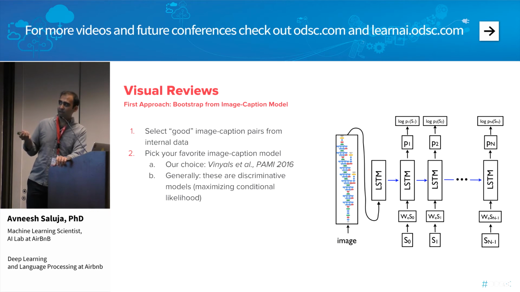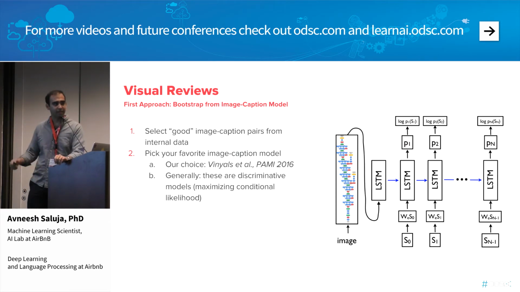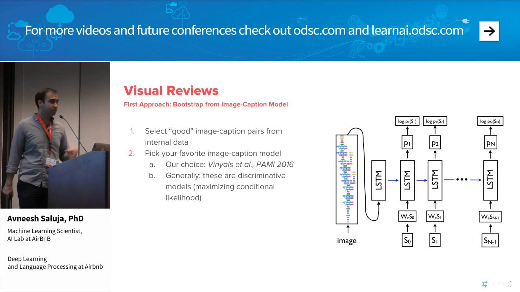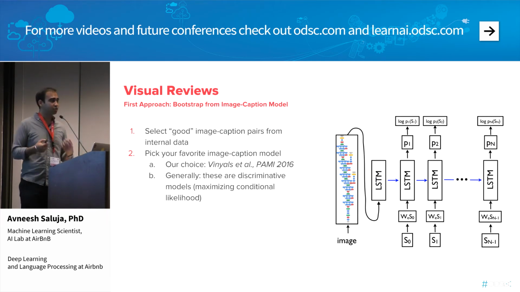Essentially we have a sequence-to-sequence model. On the left-hand side, we have the output of your favorite image network, like a VGG or ResNet. On the right-hand side, we have an LSTM that conditions on the image embedding and generates the caption. This is essentially a discriminative model, because we're trying to maximize the likelihood of the caption given the image. We go through a bunch of image caption pairs and do that.